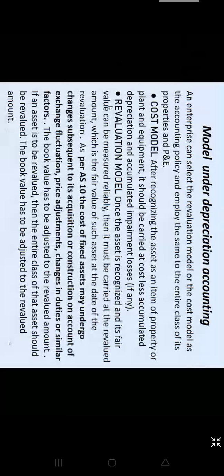Now there is another model which is known as revaluation model. This revaluation model is the new addition to depreciation accounting. This is under AS 10. Now what this model says is, once the asset is recognized and its fair value can be measured reliably, then it must be carried at the revalued amount, which is the fair value of such asset at the date of revaluation.